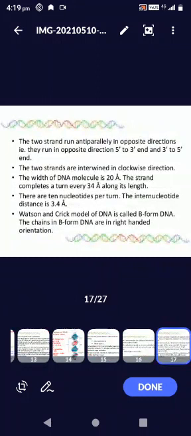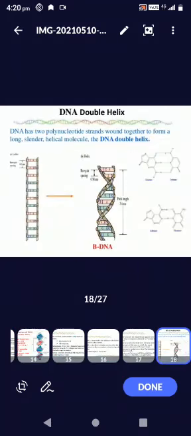The width of the DNA molecule is 20 angstrom. The strand completes a turn every 34 angstrom. There are 10 nucleotides per turn, with a distance of 3.4 angstrom. The Watson and Crick model of DNA is called B form DNA.